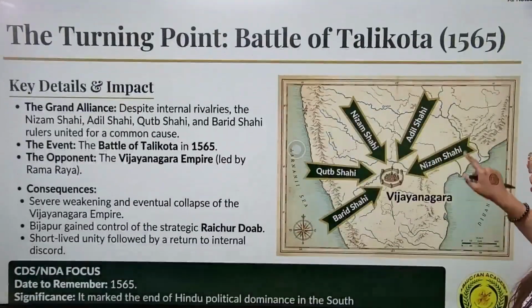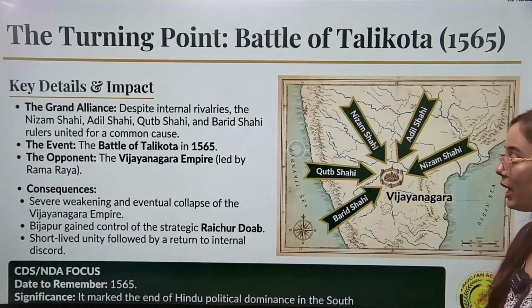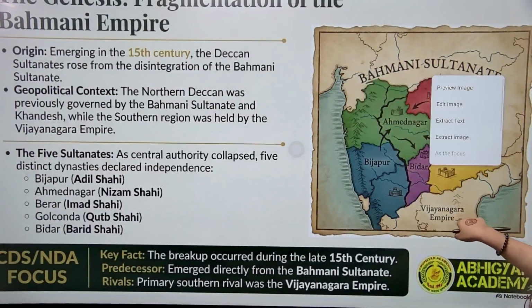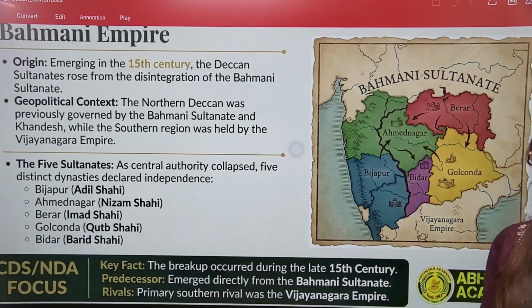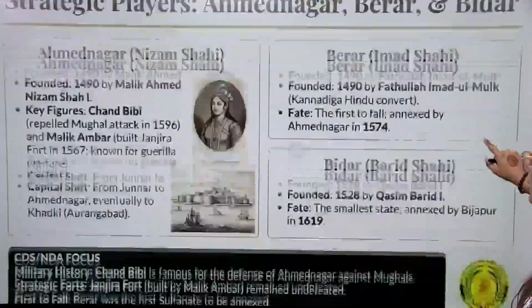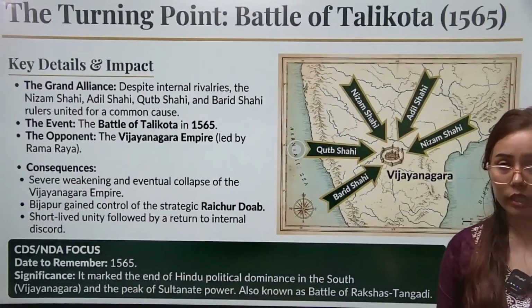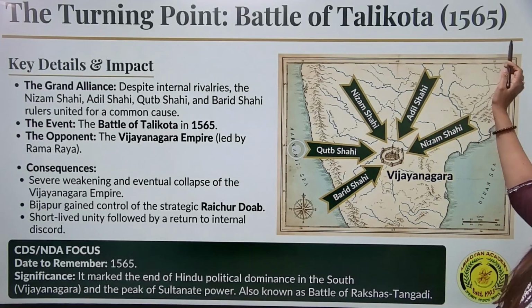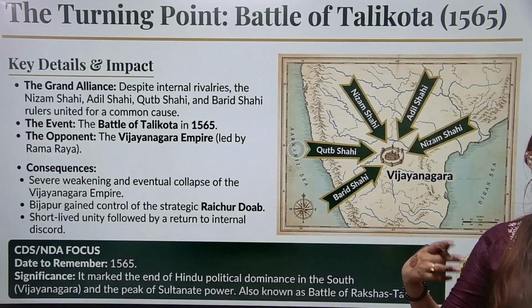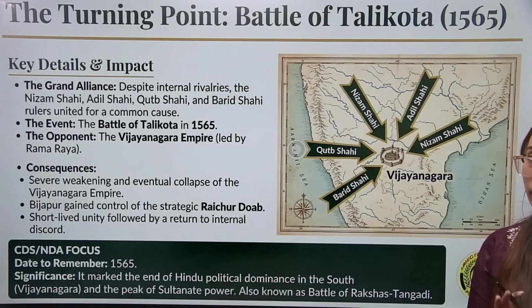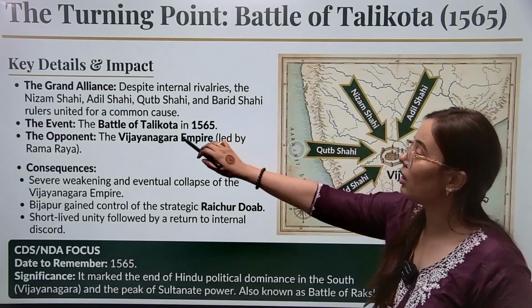Now, the turning point for the Vijayanagar Empire. As I said, this Vijayanagar Empire had a close proximity with the Deccani Sultanates. That is why there was a continuous war going on between these two parties. Now, what happens? There will be a major war in 1565 between the allied forces of these five Deccani Sultanates and the Vijayanagar Empire. And this battle was known as the Battle of Talikota.